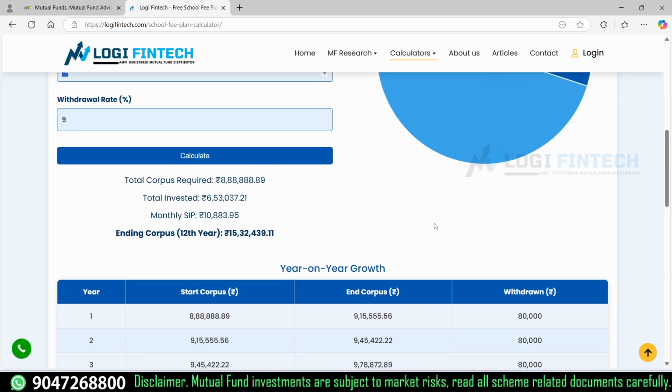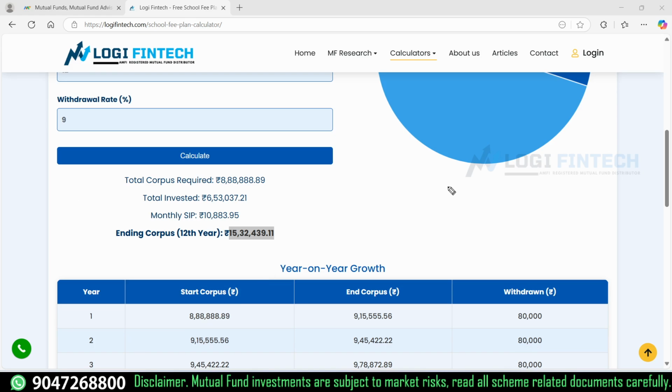In this case, what happened? Finally, I'll be making almost 15 lakh, but my investment, in 12 years, will be nearly doubled. And if I'm starting immediately, I need a one-time investment of 8.8 lakhs, and next year onwards you can start this planning from SWP. But I have a time gap. I have almost a 5 years gap between my kid's age of 1 and when I'm going to start planning from first standard, so I have 5 years.